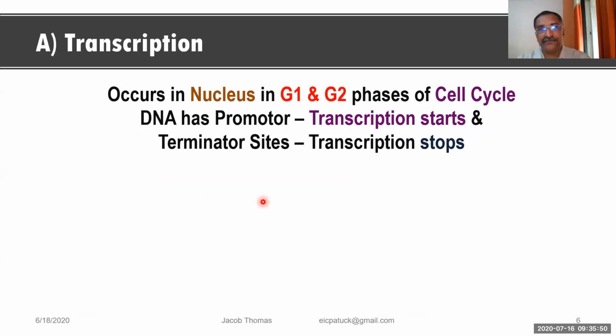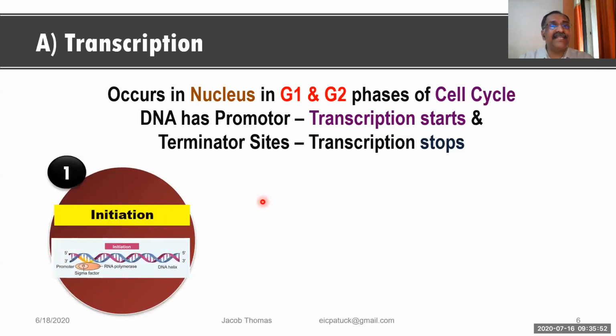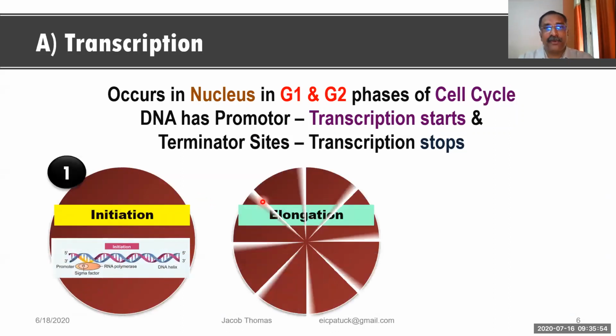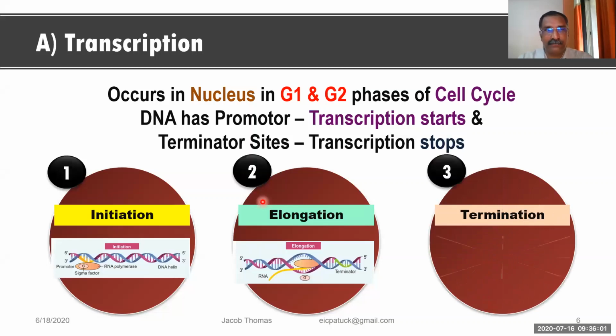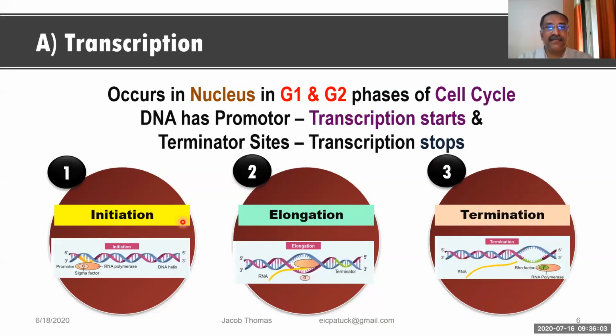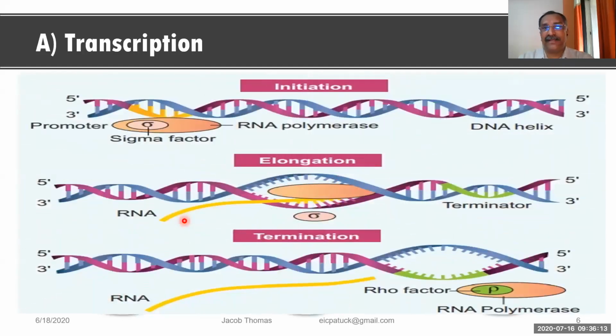Just look here. First is initiation, the starting point. Second is elongation, and third is termination. The next picture you will see is the full initiation, elongation, and termination. These are the three important stages you can see in transcription.